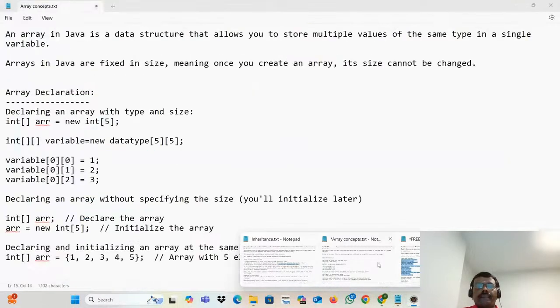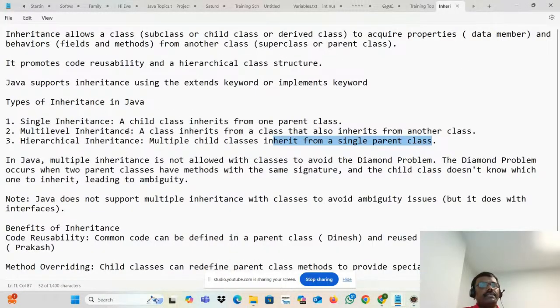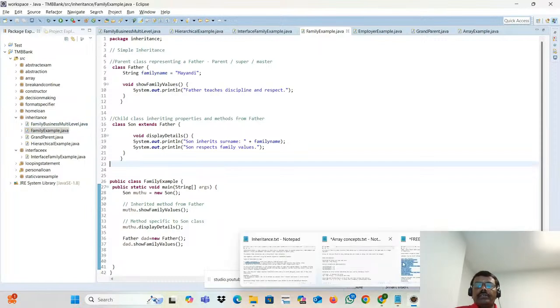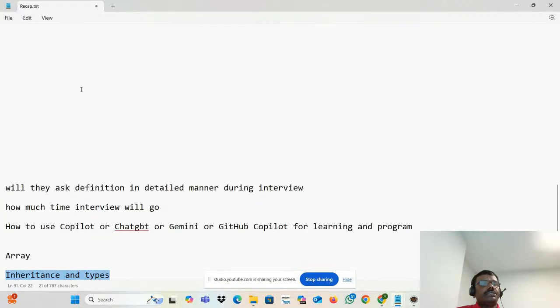What is that? That is nothing but multi-level. What do you mean by multi-level? We already told, right? Let me go with our example as well. Just now we talked, right? Dinesh developed one code, and Prakash is accessing it.